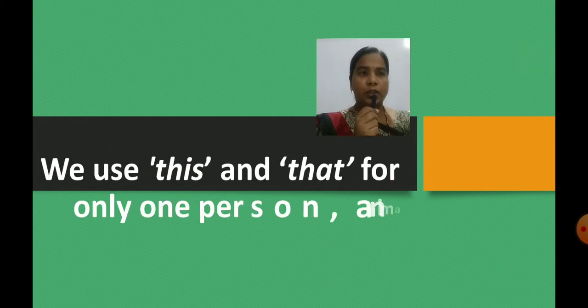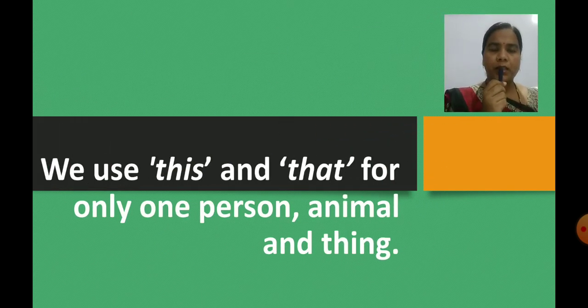Now children, we use this and that for only one person, one animal and one thing. Keep this in your mind, children, this is very important.